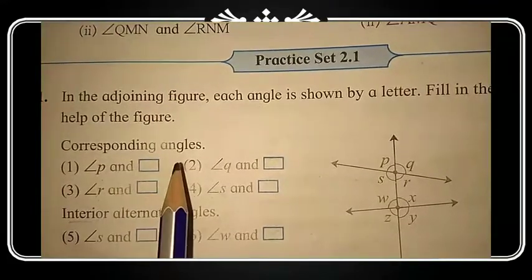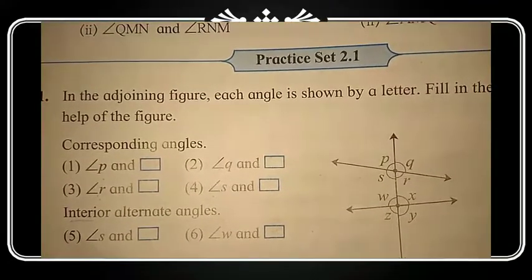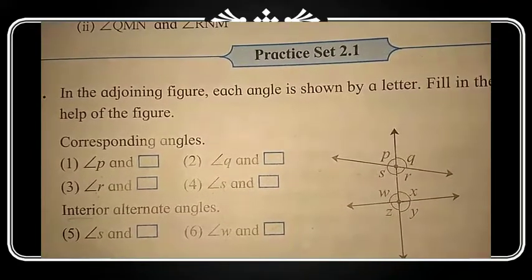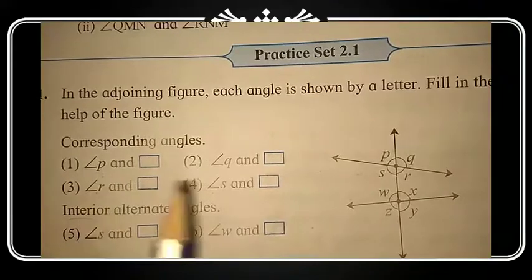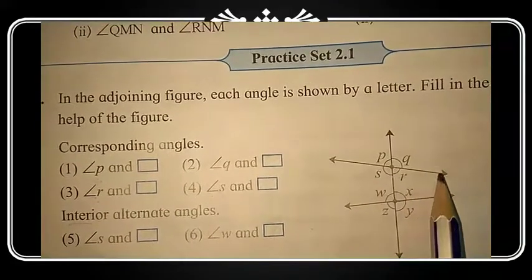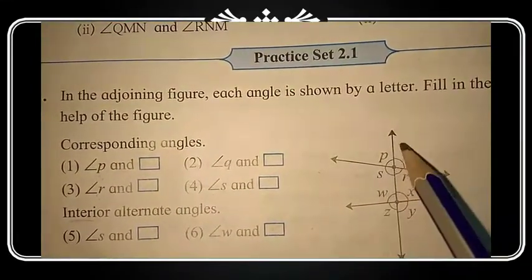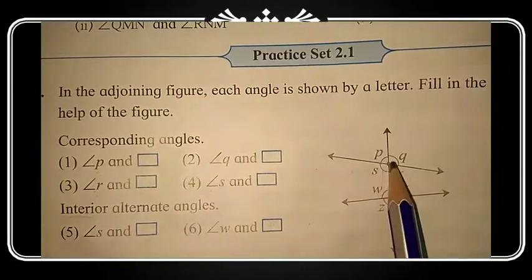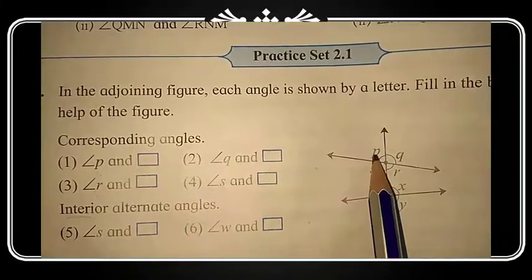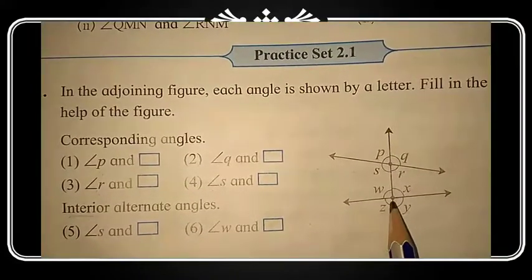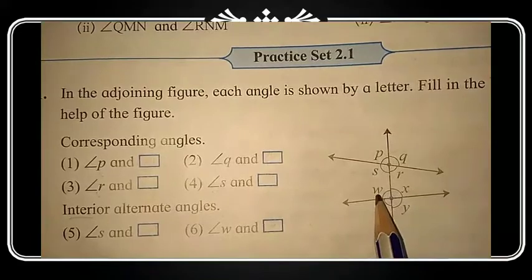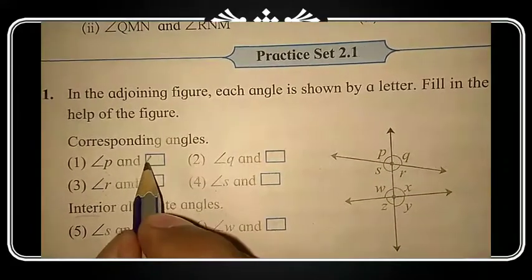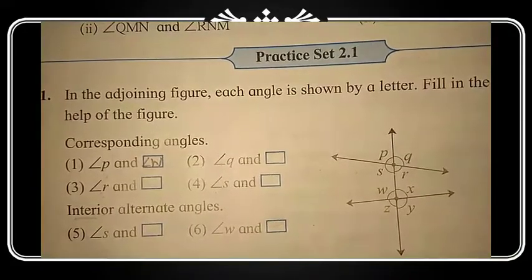So what does corresponding angle mean? The angles which form on the same side and in the same direction of the transversal are called corresponding angles. So here angle P is here. This is our line 1, this is the second line, and this one is the transversal. Angle P is forming above the line and on the left side of the transversal. So on this line, left of the transversal and above the line is angle W. So here angle W will come.